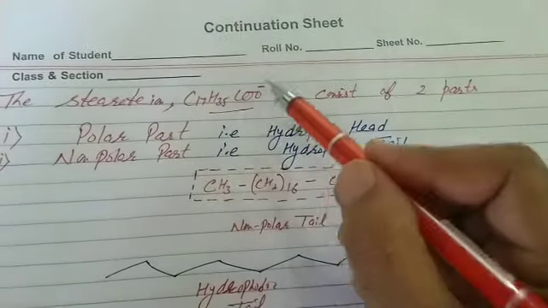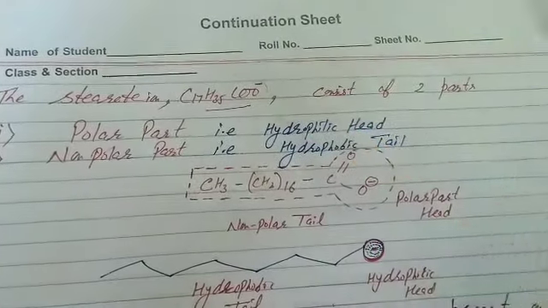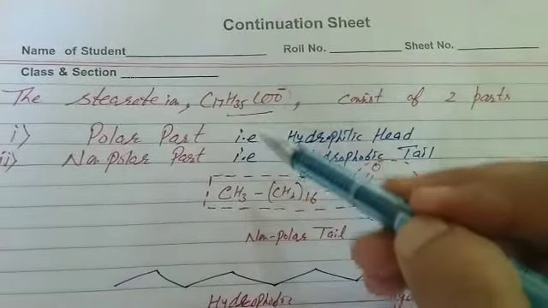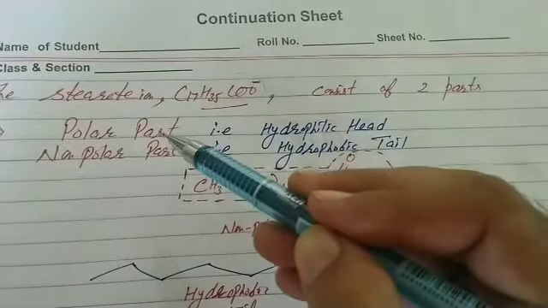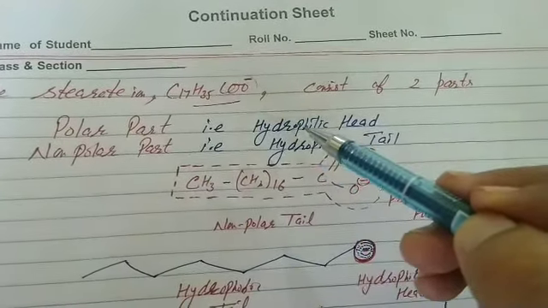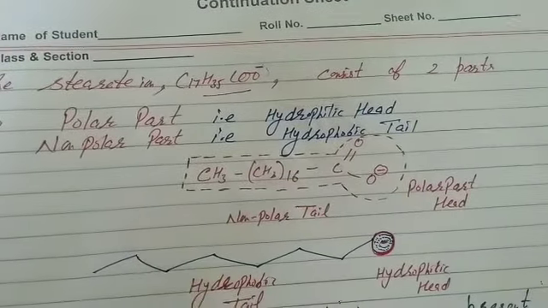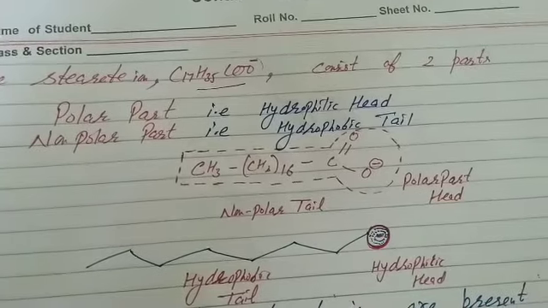The stearate ion consists of two parts. First one is the polar part, that is the hydrophilic head. Hydrophilic means water loving. Second is the non-polar part, that is the hydrophobic tail. Non-polar, water hating, so we call it hydrophobic. Polar, it is water loving, so we call it hydrophilic. Hydrophilic head and hydrophobic tail.